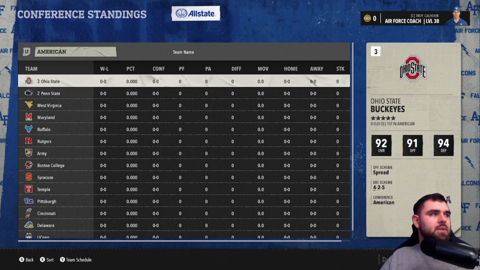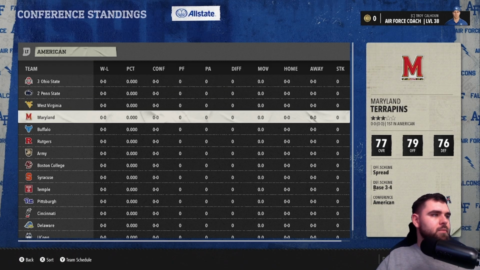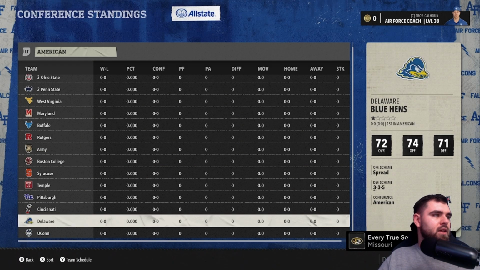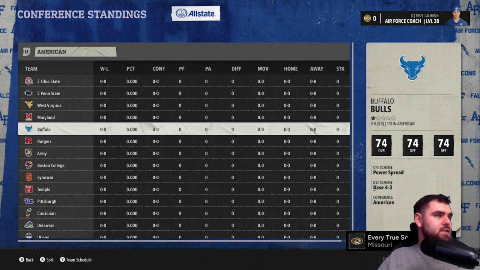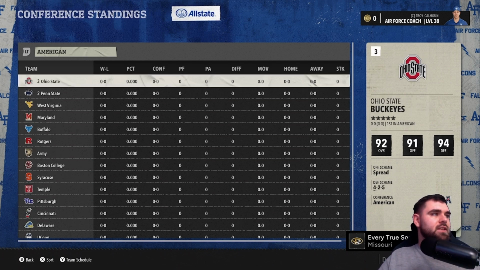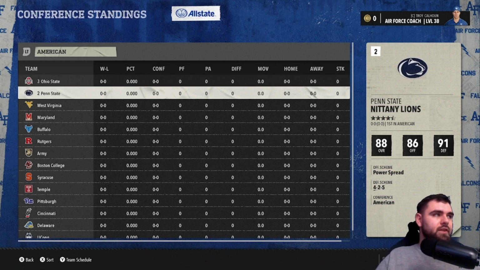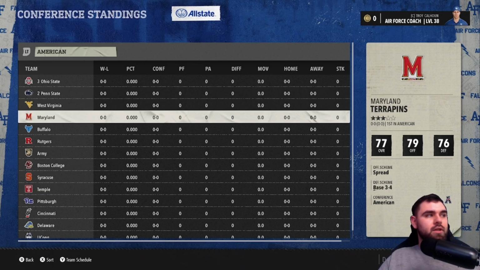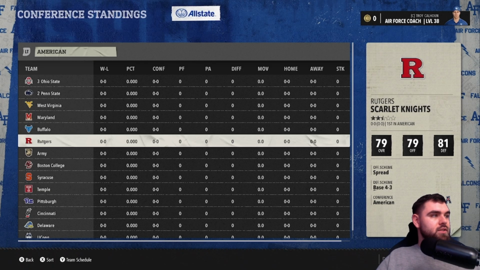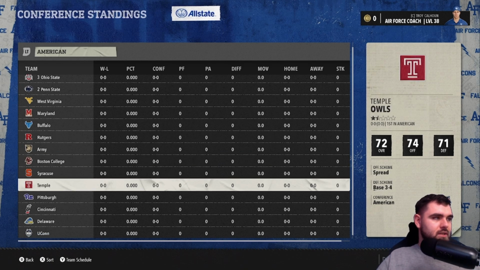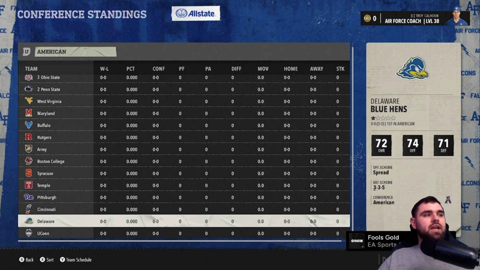Next one is going to be the American, which arguably is the weakest from an overall strength standpoint, but there is some interesting depth as well. Obviously, you have Ohio State and Penn State, who are two traditional powers, and Ohio State won a championship last year in 2024. Penn State in real life had a very tough 2025. We'll see how they do here, but you also have West Virginia, Maryland, Buffalo, Rutgers, Army, Boston College, Syracuse, Temple, Pittsburgh, Cincinnati, Delaware, and UConn.